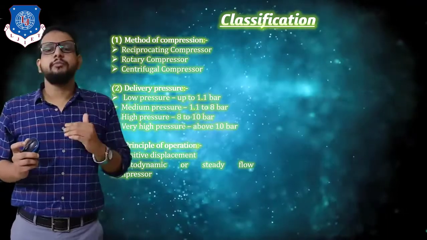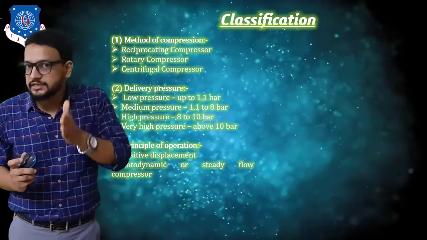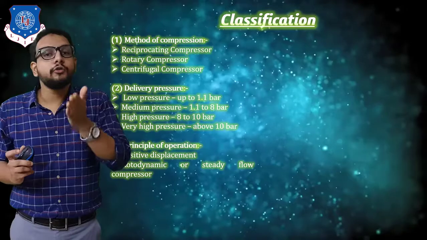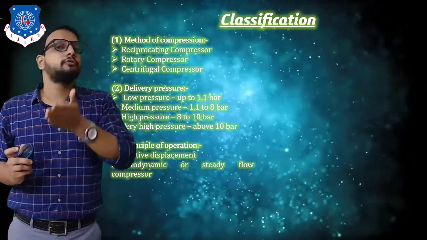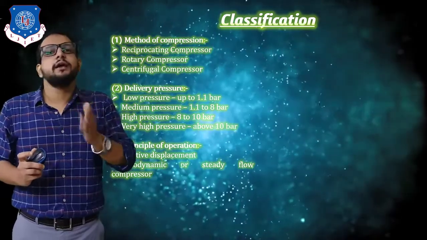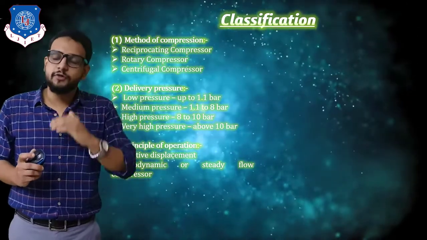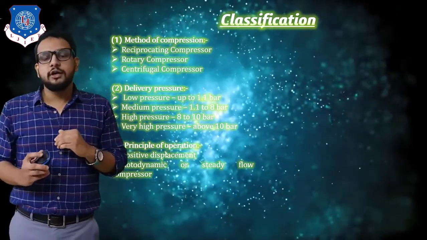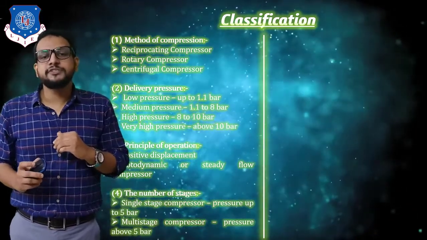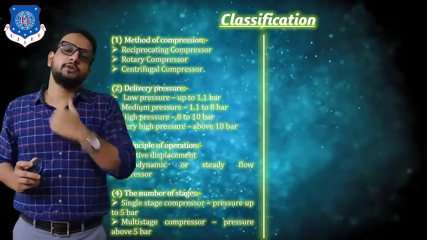And in a rotodynamic compressor, centrifugal force or kinetic energy is exerted on air to increase its pressure by making use of the law of conservation of energy and conservation of mass. That is basically Bernoulli's equation and the continuity equation, used to achieve high pressure of air in a rotodynamic compressor. Now let's see our next classification. It is based on number of stages. There are two types: single stage compressor and multi-stage compressor.